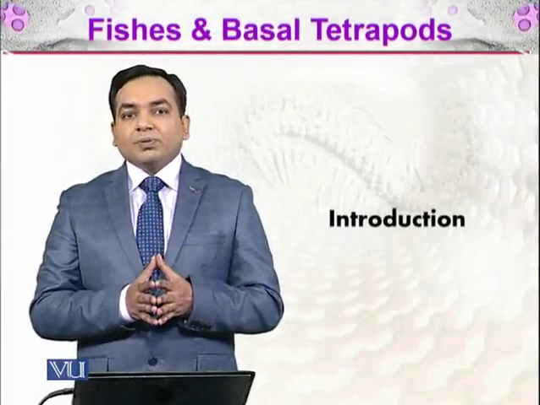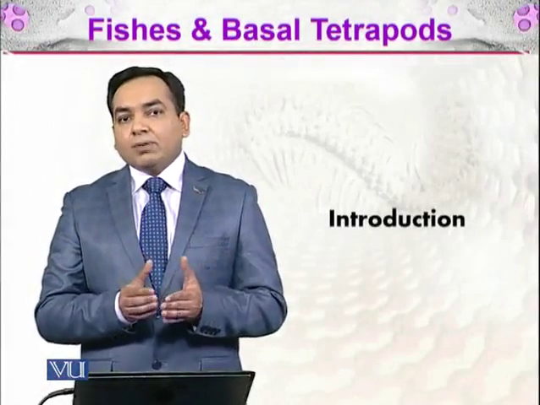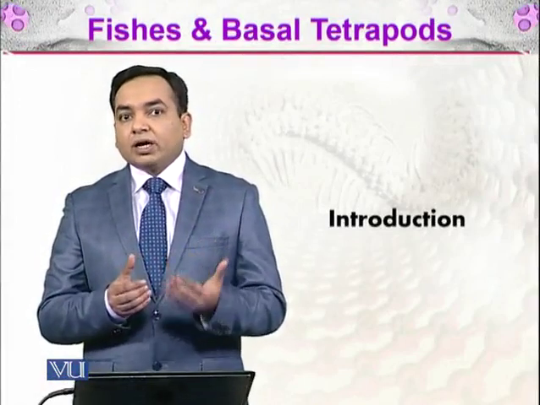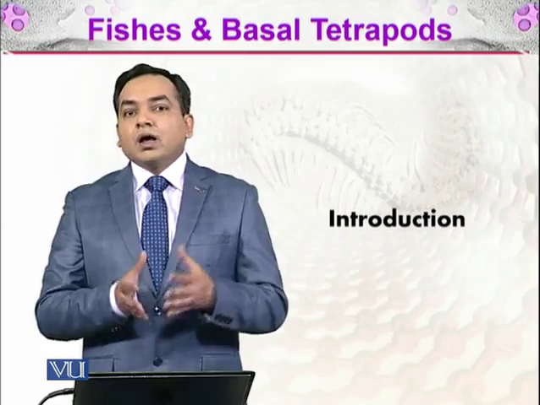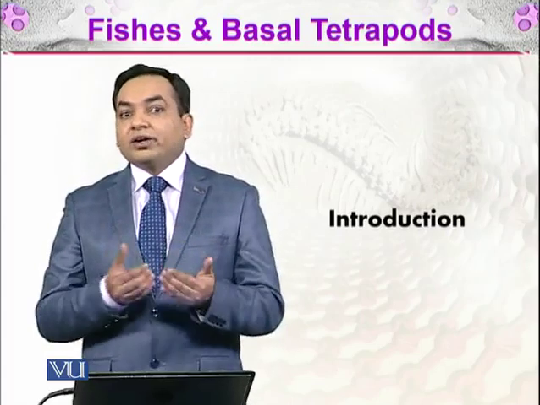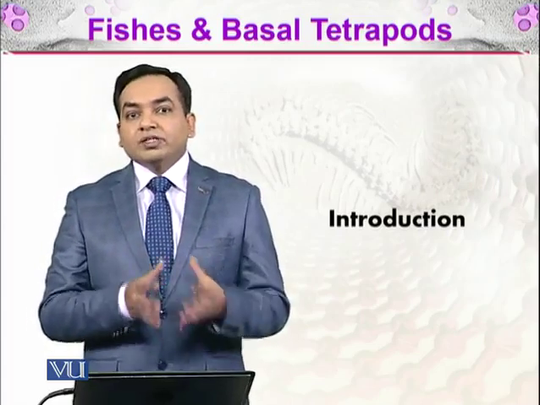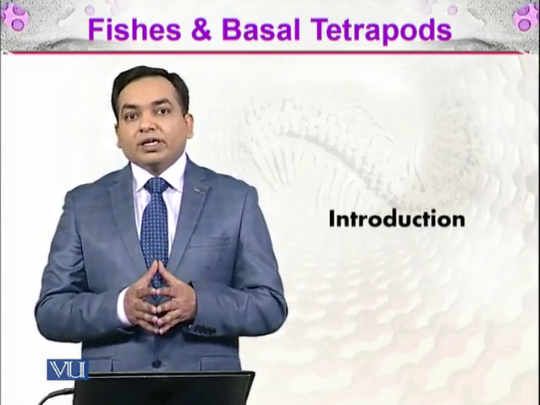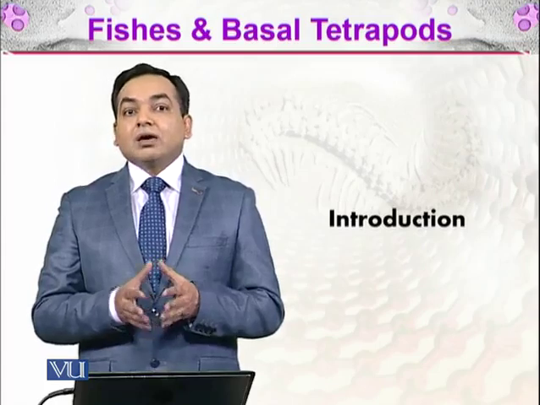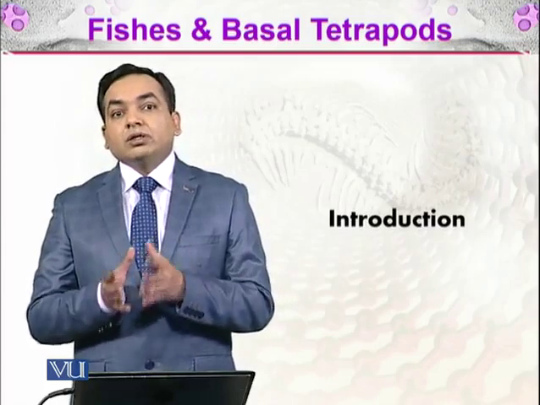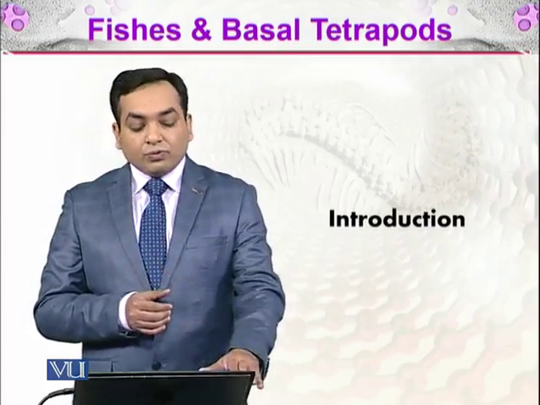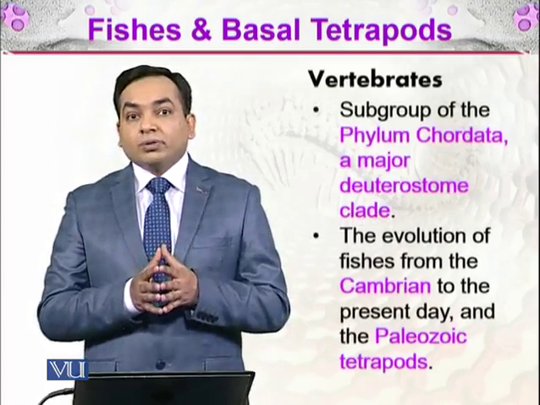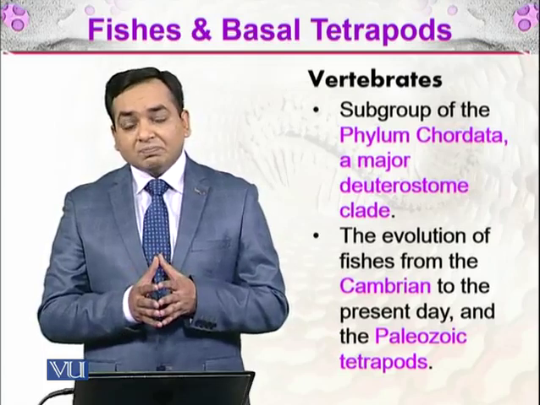In the previous topics, we have discussed mainly the organisms which are invertebrates, particularly the animals, and we have discussed their fossil record, how they evolved, or in which periods they were living. Today we are going to start with the vertebrates, and in there we will be discussing fish and the basal tetrapods. So the fishes and the basal tetrapods both are vertebrate groups of animals.